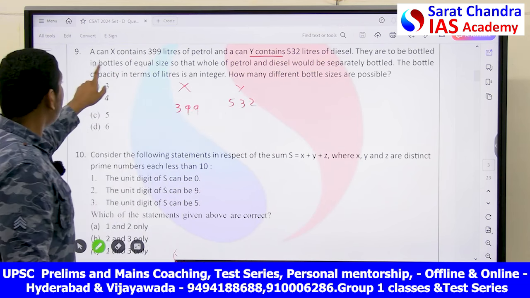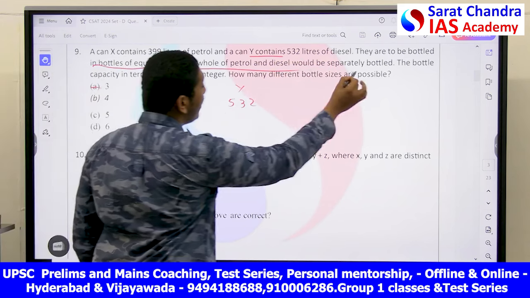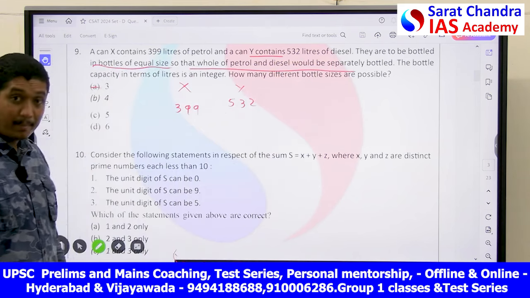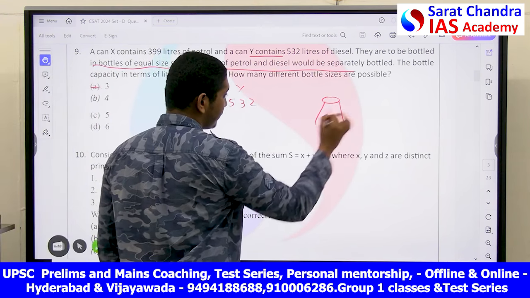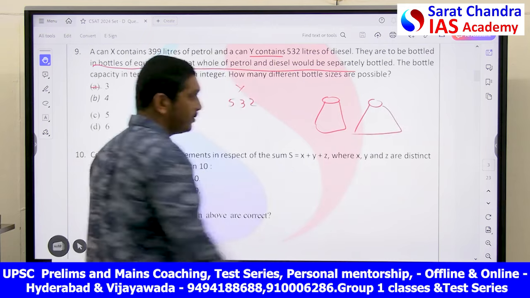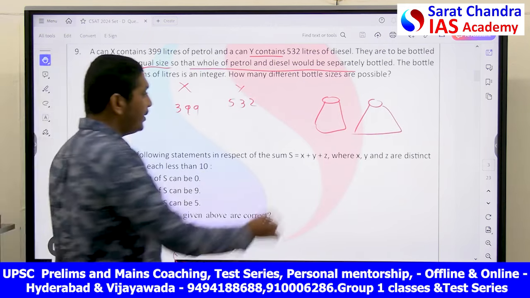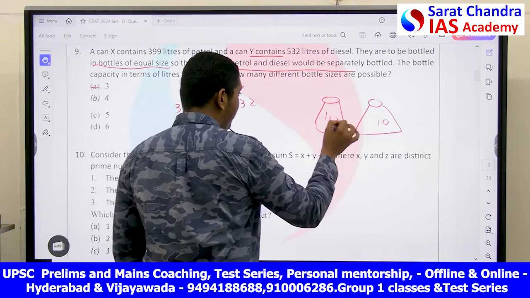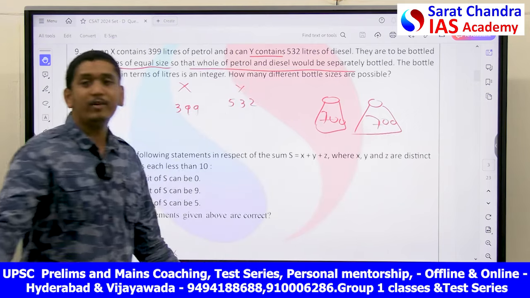They are to be bottled in bottles of equal size so that the whole of the petrol and diesel would be separately bottled. He is asking you, we have to bottle them like this. All the bottles should be of the same size only. It could be 10 liters each, it could be 100 liters each, it could be 700 liters each. It's your wish.